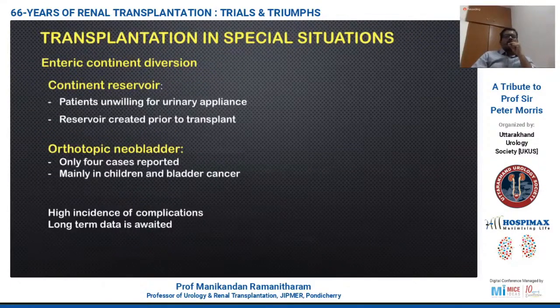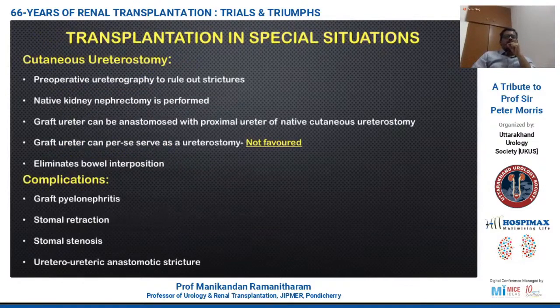So when you look at the enteric continent diversions, this is required in patients who refuse to have a urinary appliance. Hence, the reservoir is created prior to transplant, similar to an augmented cystoplasty. There are a couple of case reports where the transplant ureter has been implanted in an orthotopic neobladder, but only short-term data is available, and the incidence of complications has been very high in this group of patients.